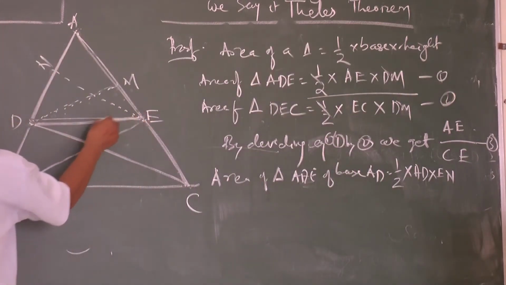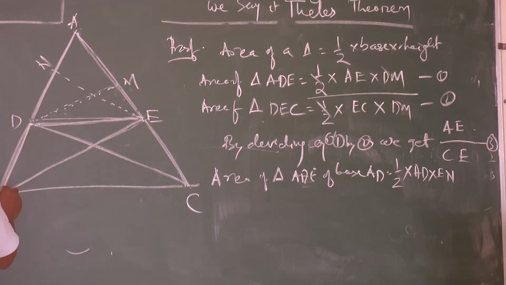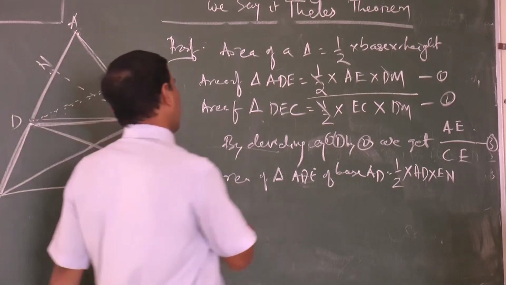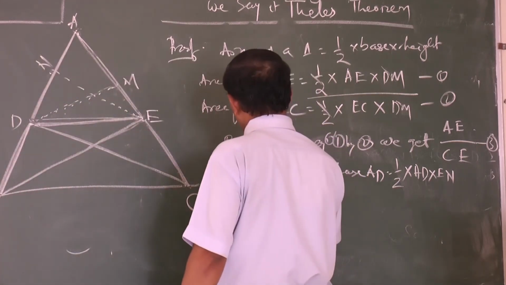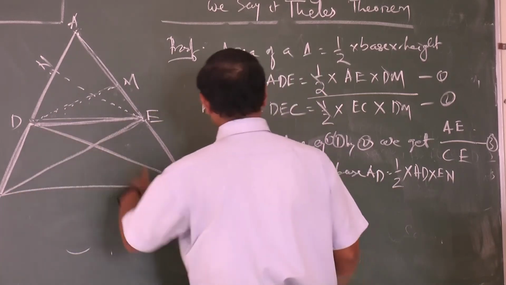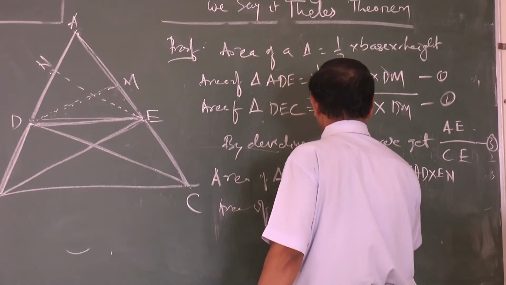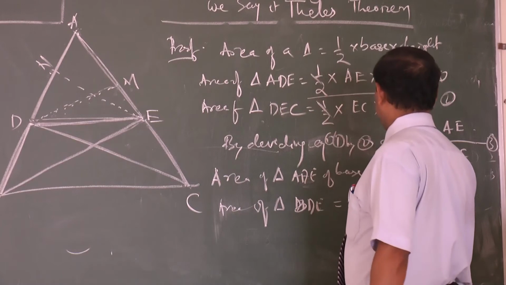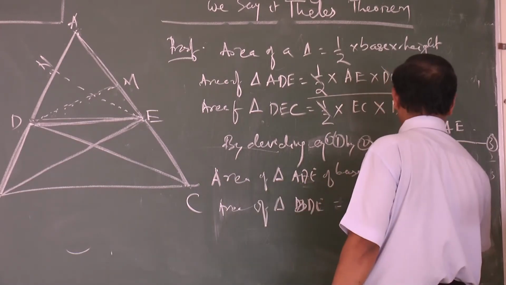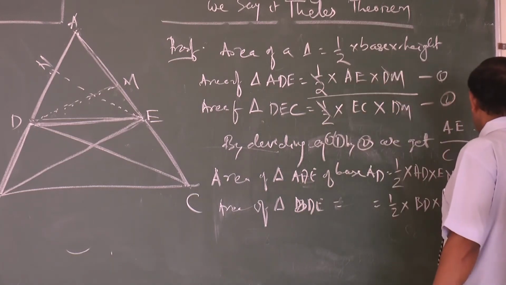And here also another triangle, you see, we can take this triangle also. This is the base BD, height is EN, exterior height, exterior altitude. Similarly, area of triangle BDE is equal to half into BD into EN. Let this be equation 4, this is 5.